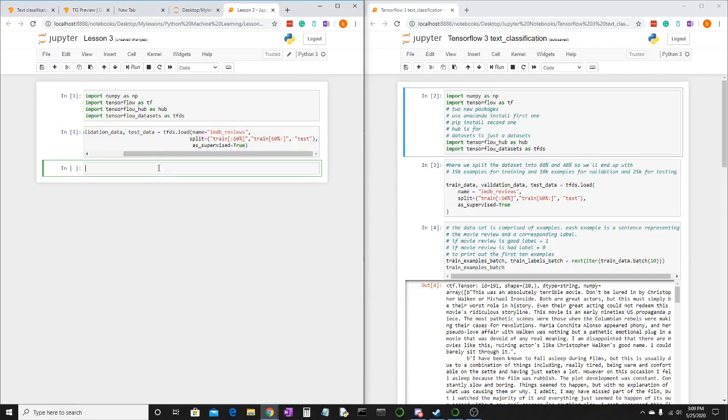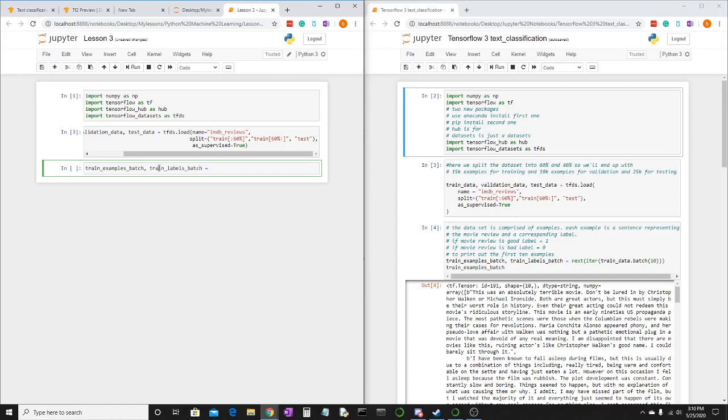And so now, just to see what the first 10 examples are, just type train_examples_batch. So we created a variable, and actually we need another variable, train_labels_batch.